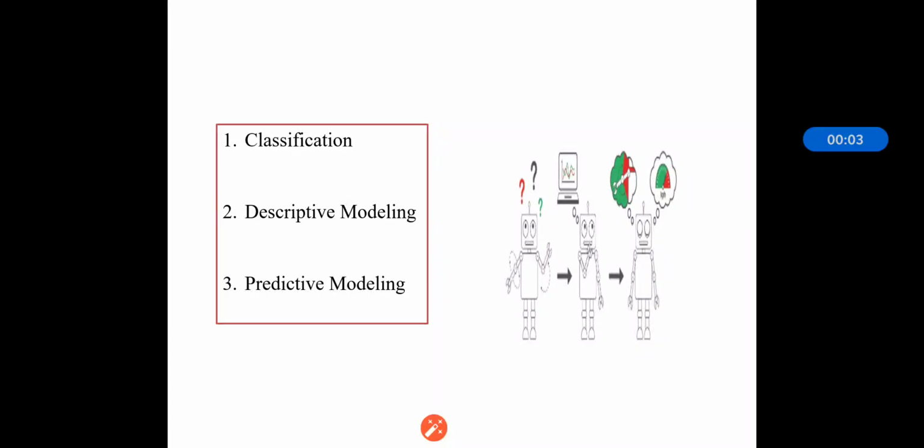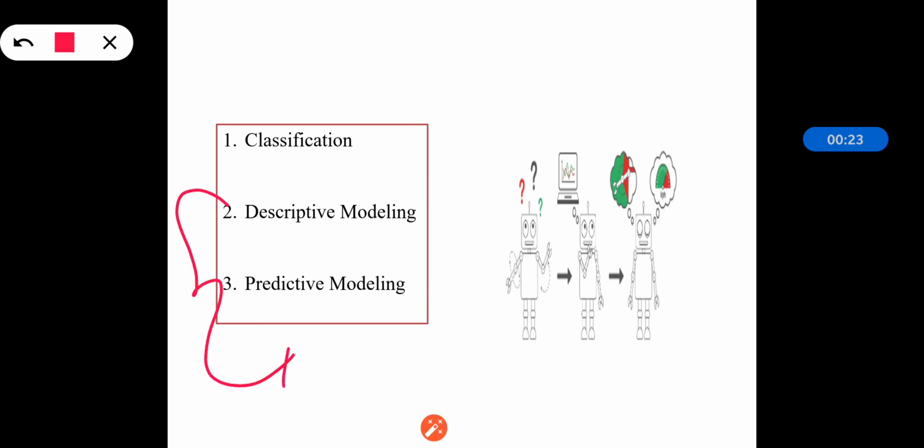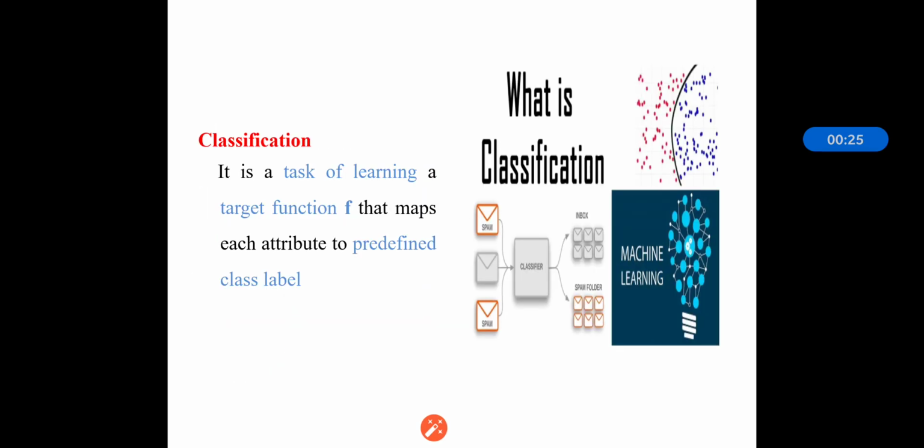So dear students, in our last section we have seen the rough idea about classification and how classification is done from input to output by the attributes. And today in this section we will see the classification and the classification model which is used for the main purpose, that is descriptive modeling and predictive modeling.